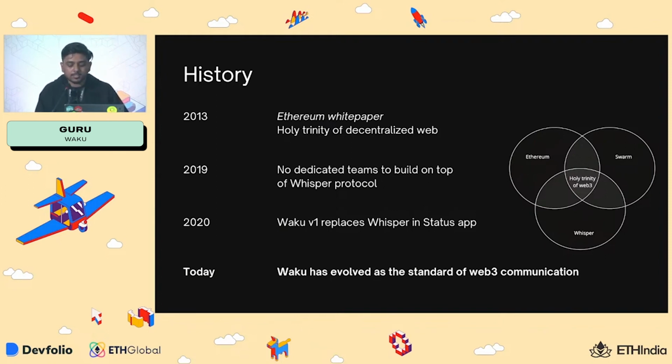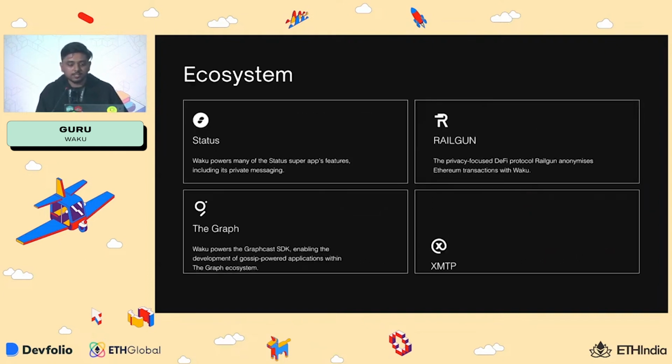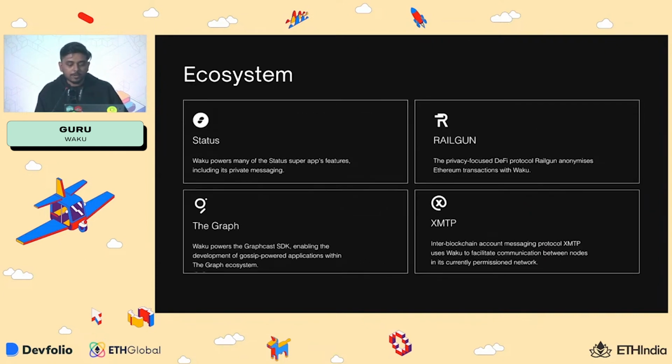And today, Waku has evolved into a standard for Web3 communication. So we have a vibrant ecosystem where we have Status, which is a Web3 messaging app. Railgun is a privacy layer built on top of Ethereum. The Graph is also using Waku for decentralizing its indexers, and a couple of more use cases. And XMTP is also built on top of Waku for this specific use case, which is chat messaging.